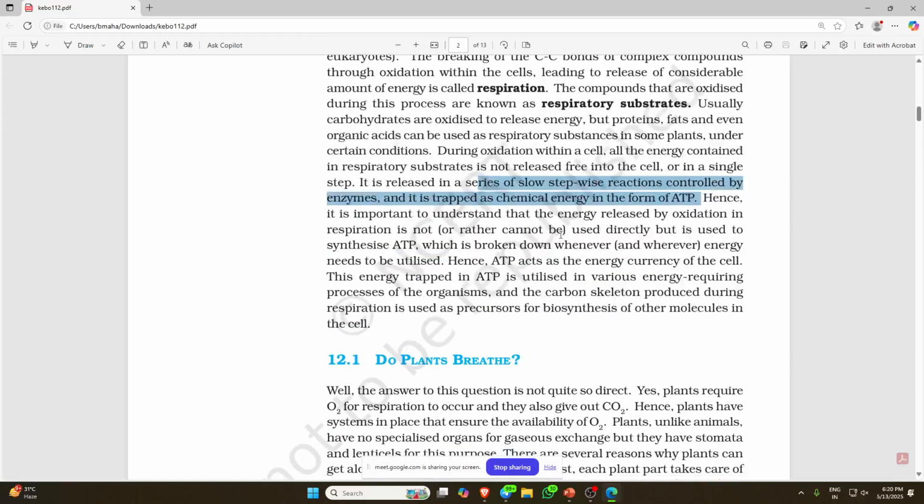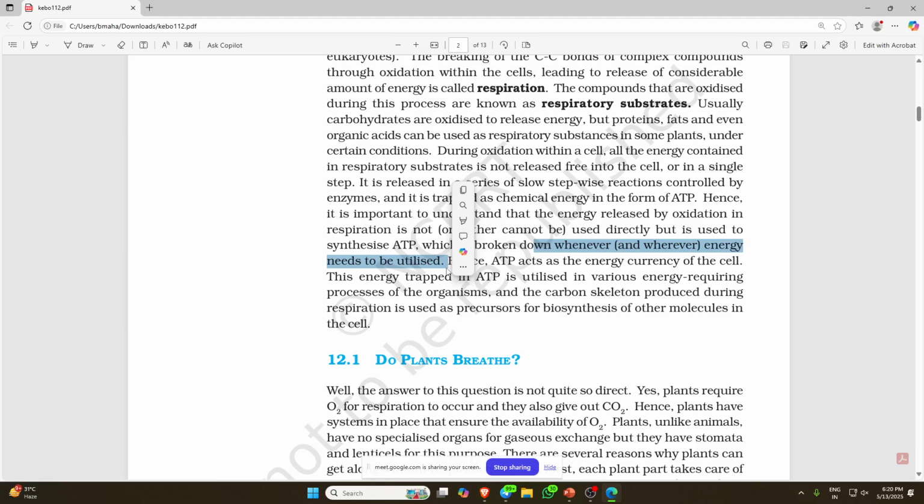Hence it is important to understand that the energy released by oxidation in respiration is not used directly but used to synthesize ATP, which is broken down whenever the energy needs to be utilized.